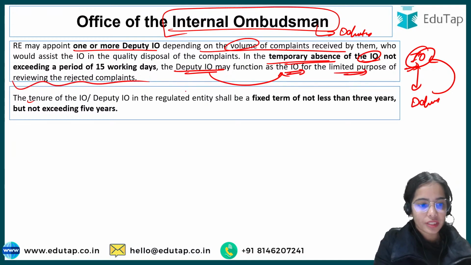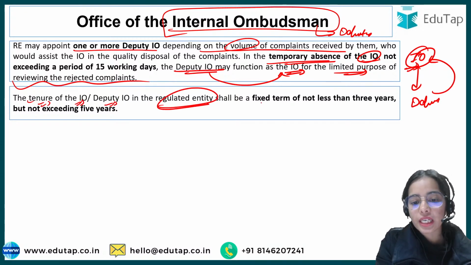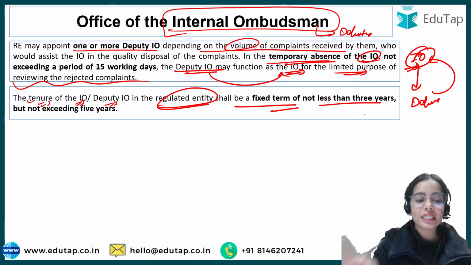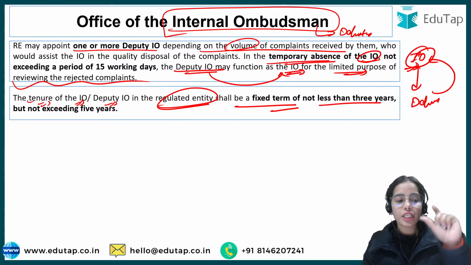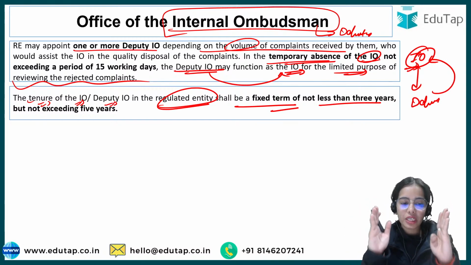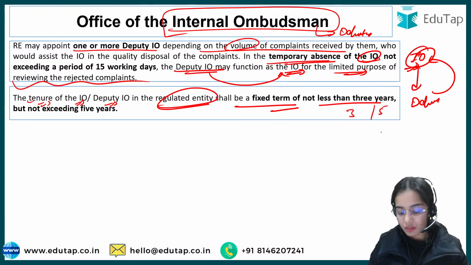Complaints. The tenure of the internal ombudsman or deputy internal ombudsman in the regulated entity shall be a fixed term of not less than 3 years but not exceeding 5 years. Remember this: the tenure of internal ombudsman and deputy internal ombudsman shall be a fixed term of not less than 3 years and not more than 5 years.